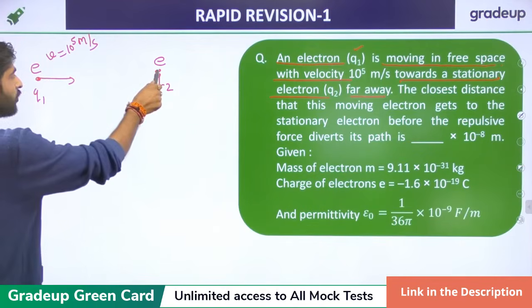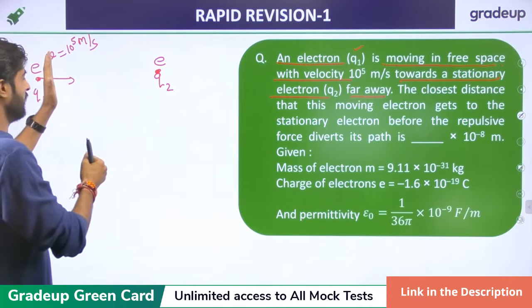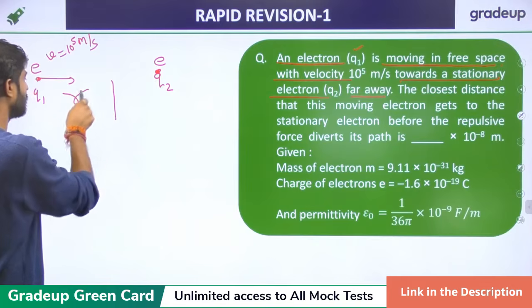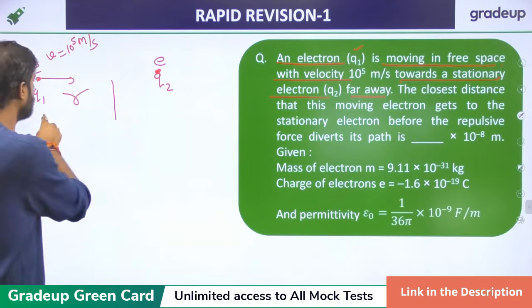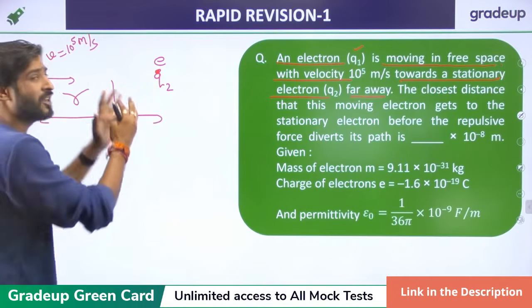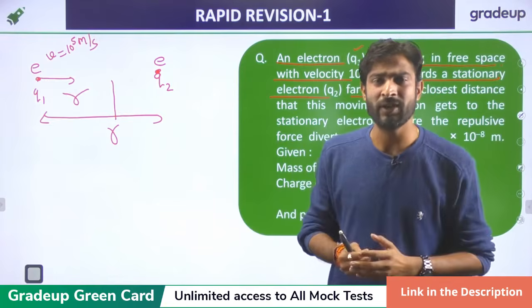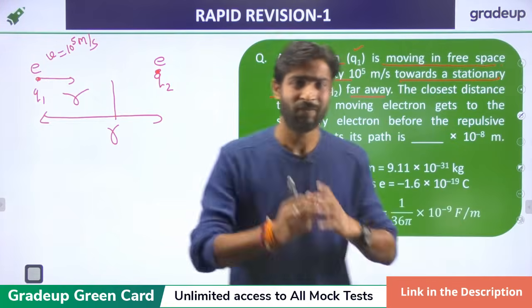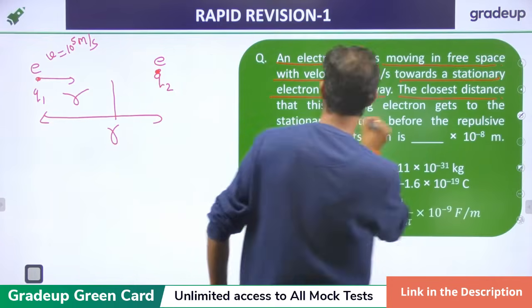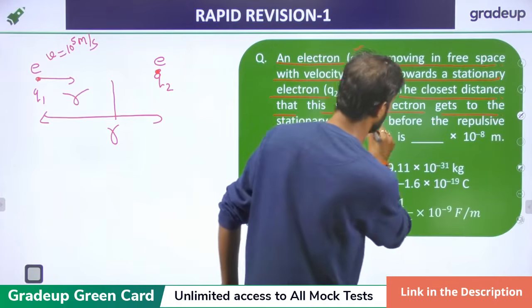It is the same charge, so we have to find the distance r at which they feel the repulsive force and the direction of the electron will change.